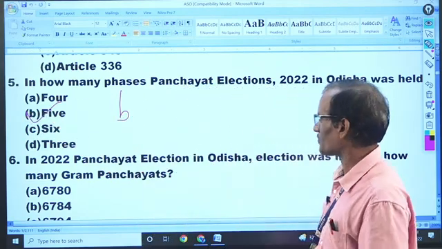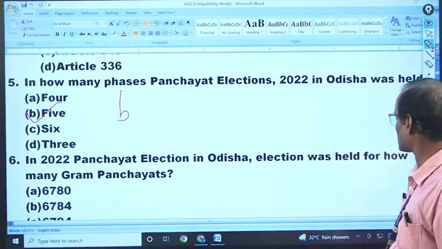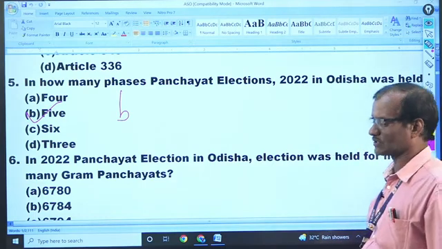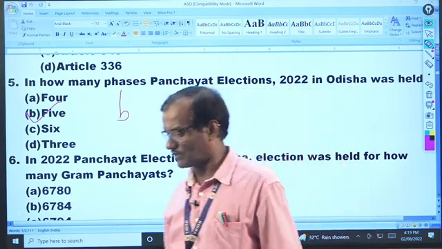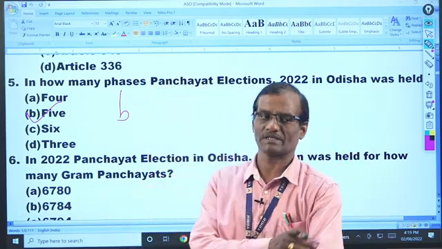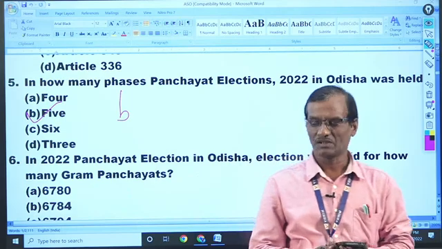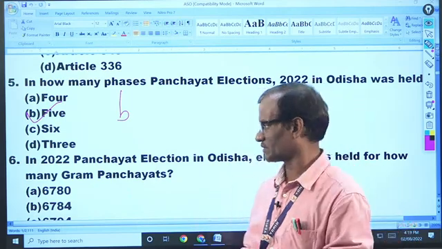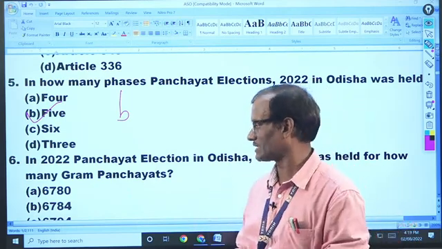In the 2022 Panchayat election in Odisha, election was held for how many Gram Panchayats? So we can expect all this type of questions based upon current relevance. You can expect these questions also in your upcoming examination.